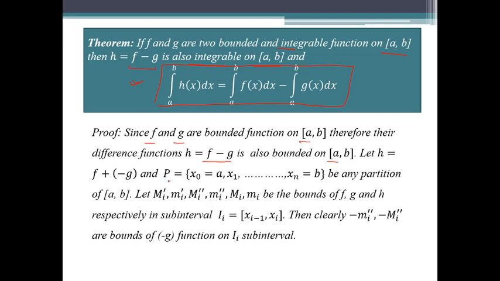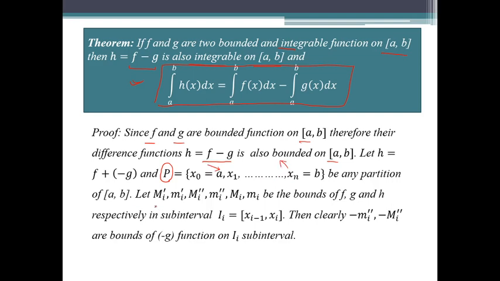And suppose P is a partition of the closed interval [a, b], x0, x1 up to xn, where x0 is the initial point of the interval and xn is the end point of the given interval.